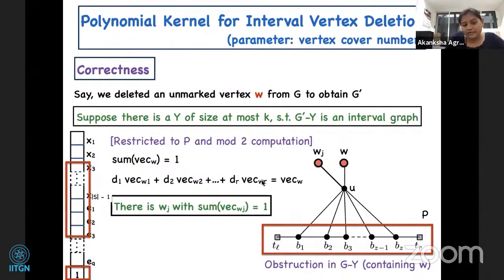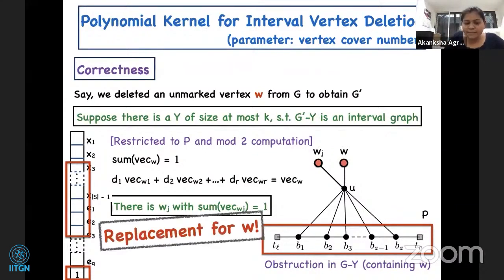Now let us look at the linear combination of the vectors that give us W. The claim is that there is some Wj where the sum of the entries is also 1. If this is the case, then it will be a replacement for W. Let us understand this. Recall that Wj can have at most 2 neighbors here. Suppose it has one neighbor B here. B must be in S, so B has an entry here, and it will be 1.